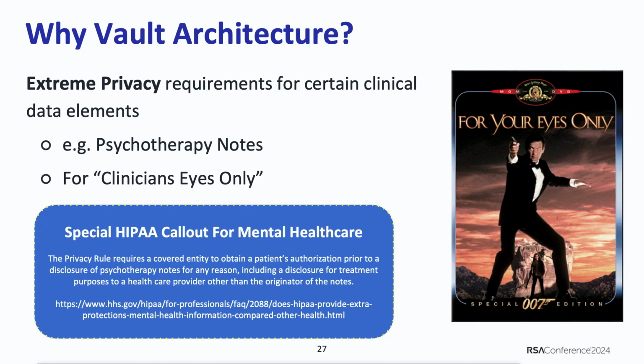So first of all, why do we even need the Vault architecture? As I said, there are extreme privacy requirements. For a mental health care company, it's more than regular healthcare data. It's about your most private information that you share with your therapist and psychiatrist. And we store that, so it's our responsibility to do something more than regular to protect that data.